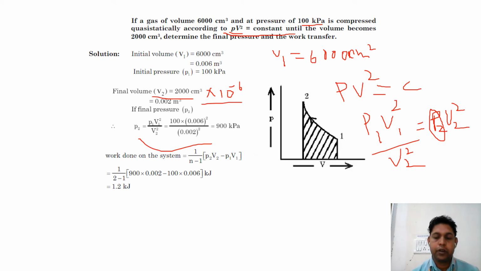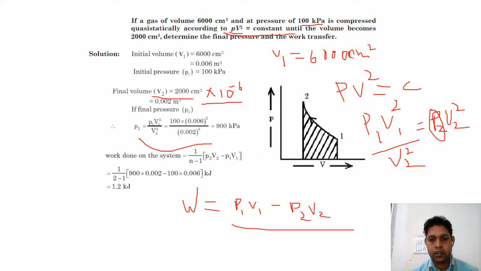Again, we know the work done for PV squared equal to constant. Work done is equal to P1 V1 minus P2 V2 upon n minus 1. Same thing is written here. We put n equal to 2, and P1 V1 and P2 V2 are already given. Then we can find the value of the work done.